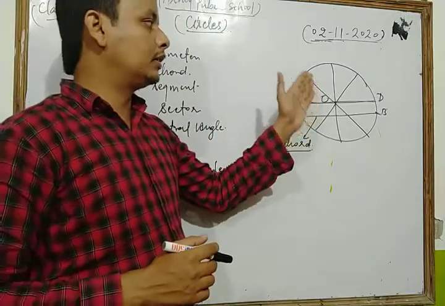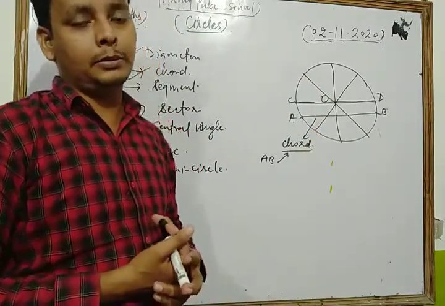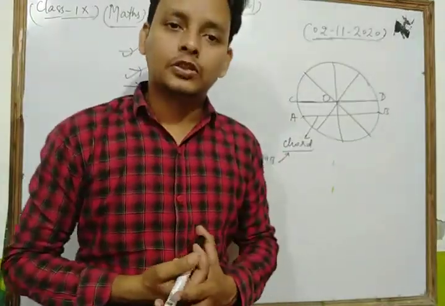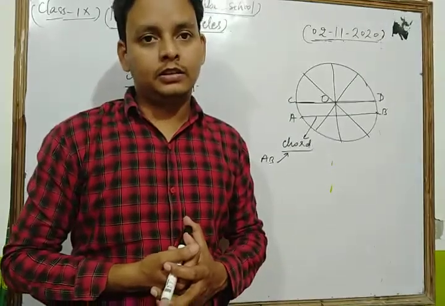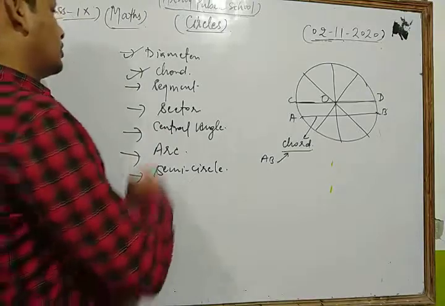Dear friends, in this way we can say the longest chord of the circle is called the diameter of the circle, as well as we can say that the chord which passes through the center of the circle is called the diameter. Now we have clarified the concept of the chord.